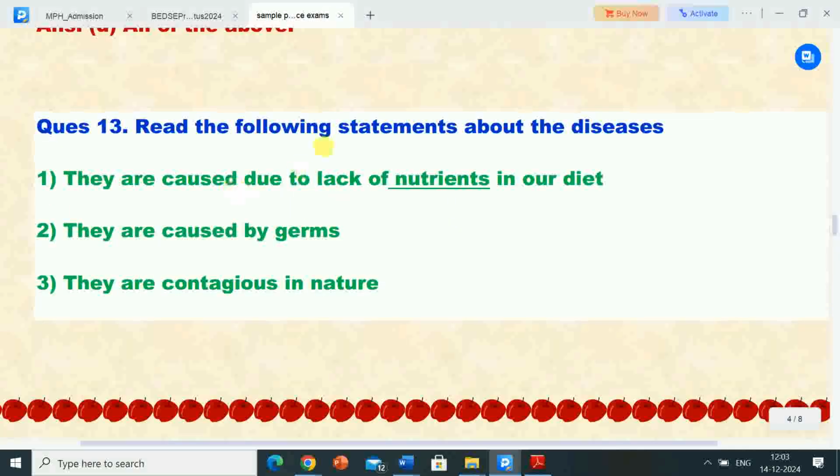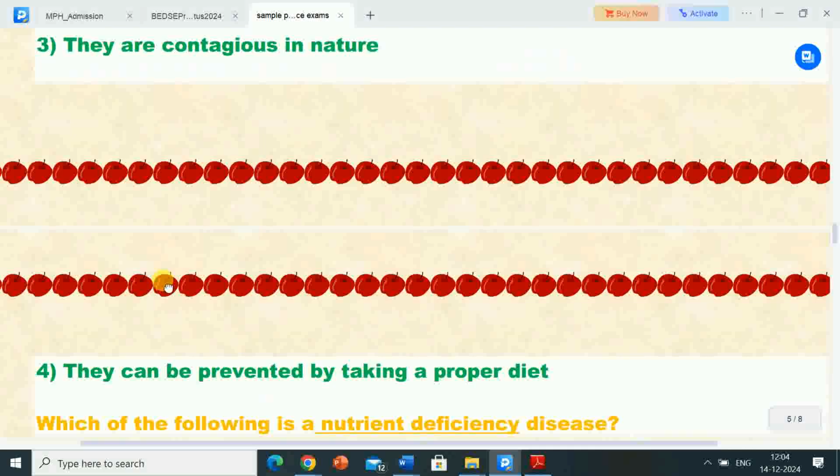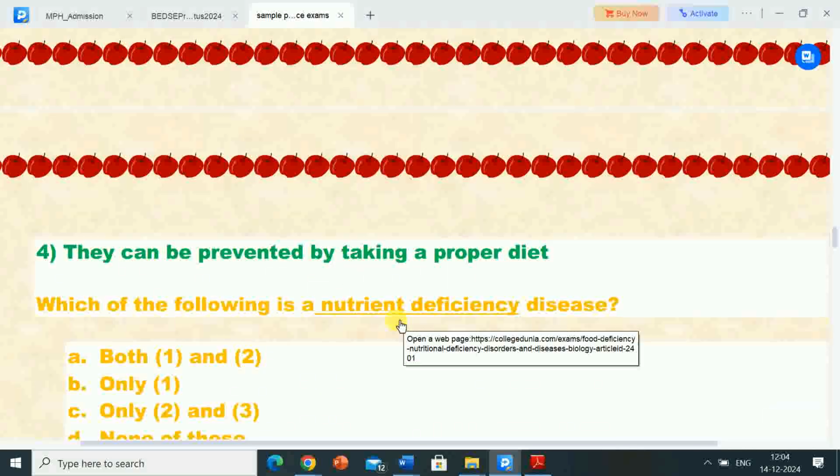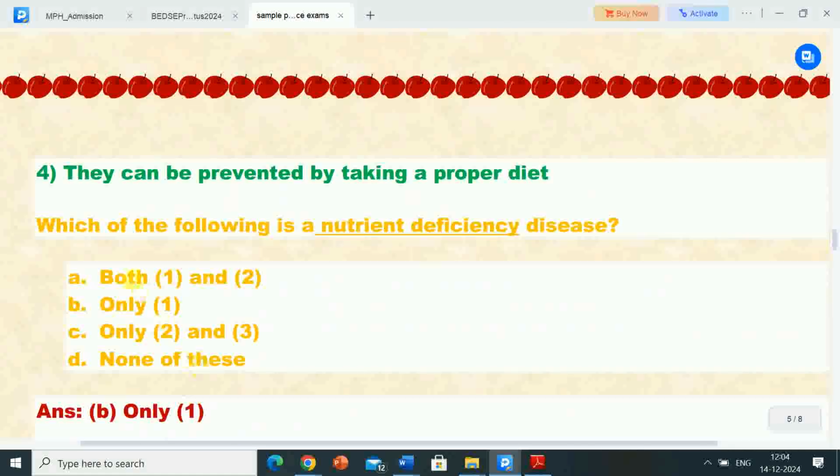So the question here is, read the following statements about the diseases. Here four statements are given about the diseases. First statement is, they are caused due to lack of nutrients in our diet. Second statement is, they are caused by germs. Third statement is, they are contagious in nature. Fourth statement is, they can be prevented by taking a proper diet. Which of the following is a nutrient deficiency disease? So options are A, both 1 and 2, B, only 1, C, only second and third, D, none of these.